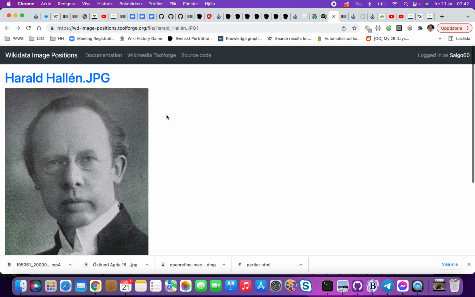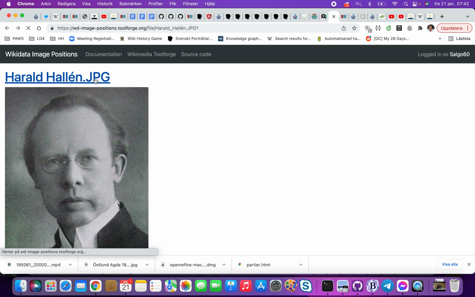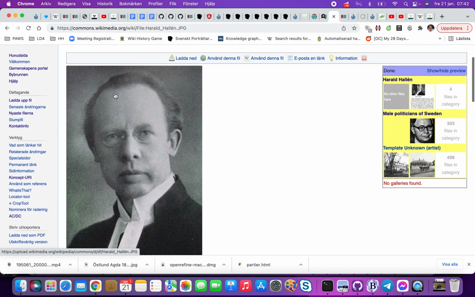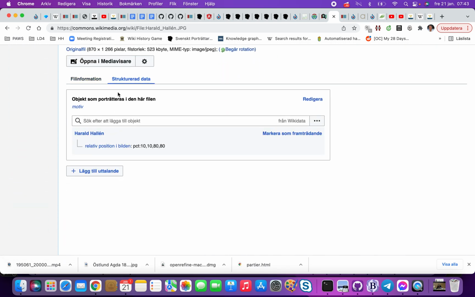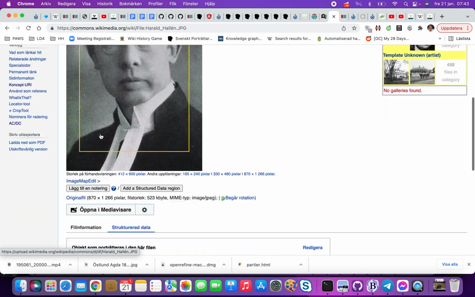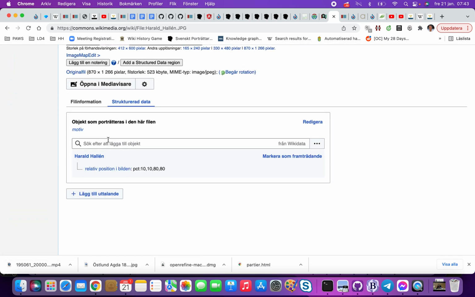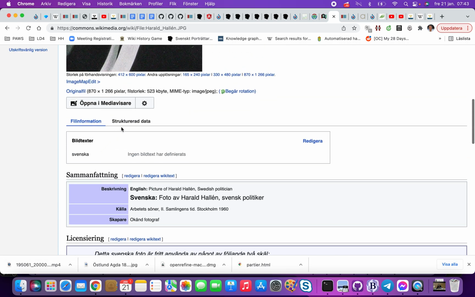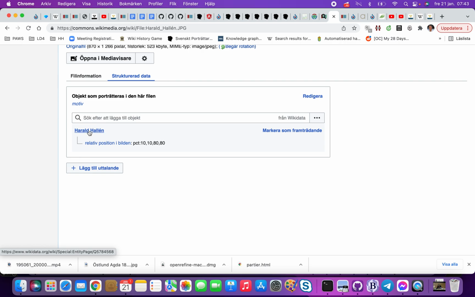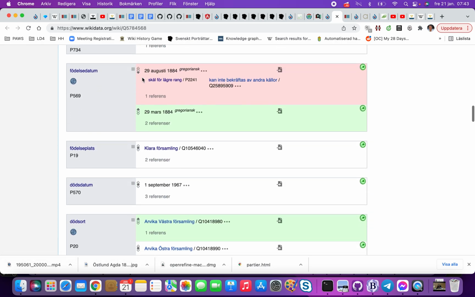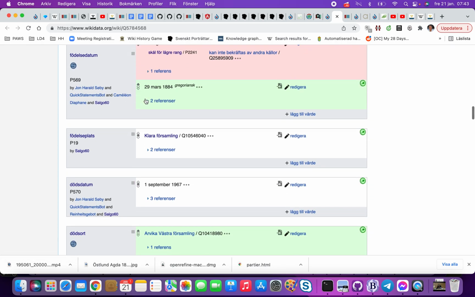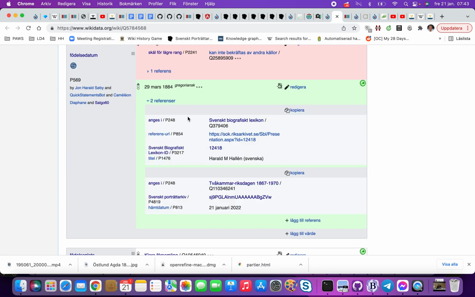So here I've been showing you that you have this picture. This picture has metadata in something called Wikibase, which is a copy of Wikidata. This data is machine readable, and we can see that it also depicts, saying that it depicts the people in Wikidata, and in Wikidata we have all those sources here. And now we have ranked this source, saying that now we have two trusted sources, Tvåkammarriksdagen and Svenskt biografiskt lexikon, saying that he is from 1884.